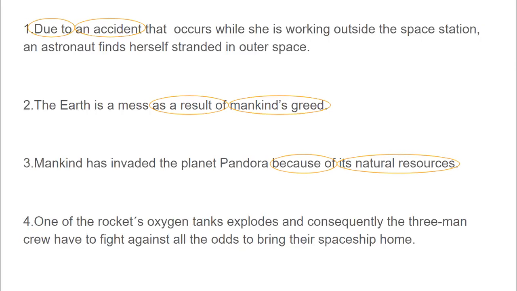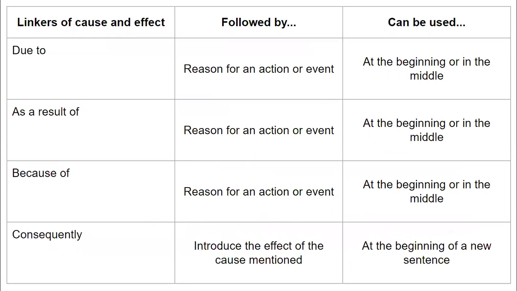Now, what's the difference with consequently? In this case, it is followed by the subject and a verb in this order. So again, we have the linkers of cause and effect. And now we know that they are followed by the reason for an action or event, or they are used to introduce the effect of the cause mentioned.